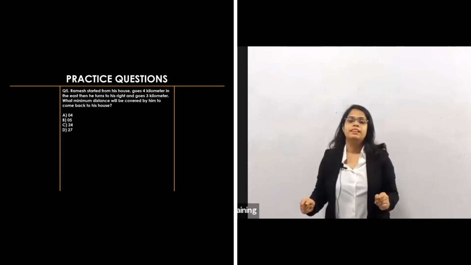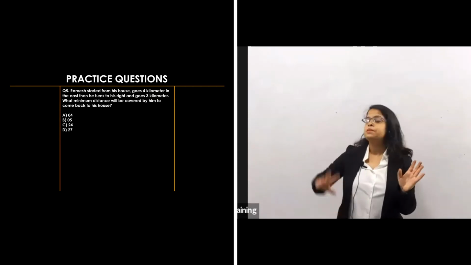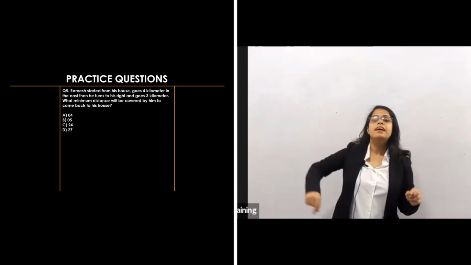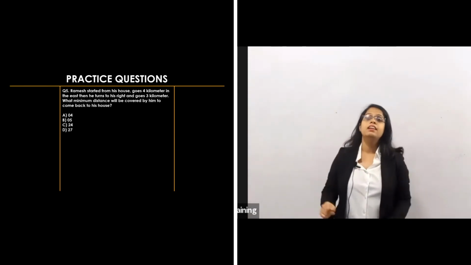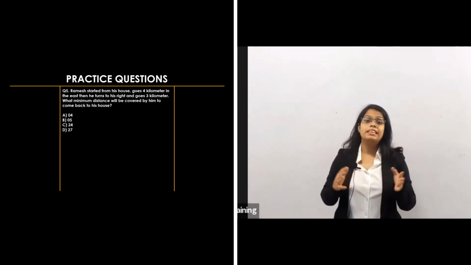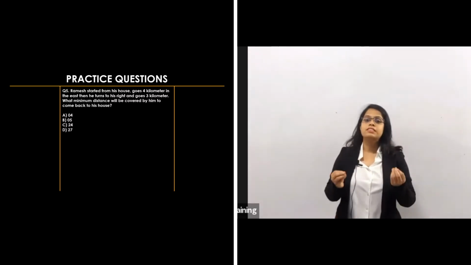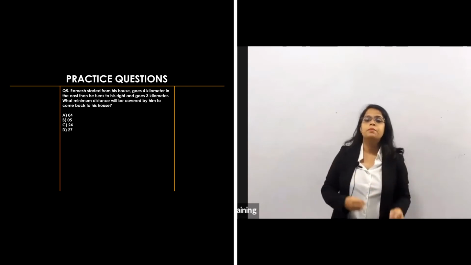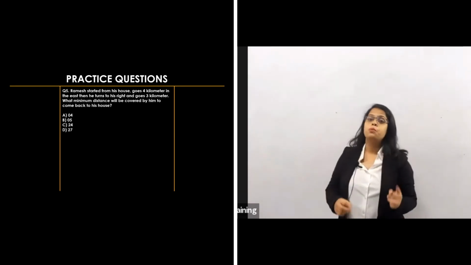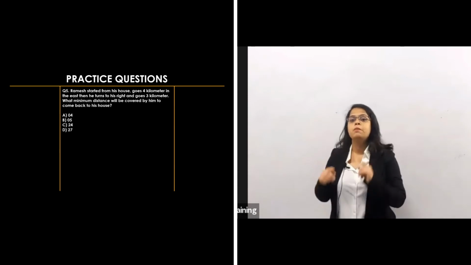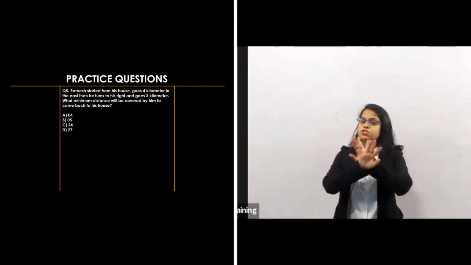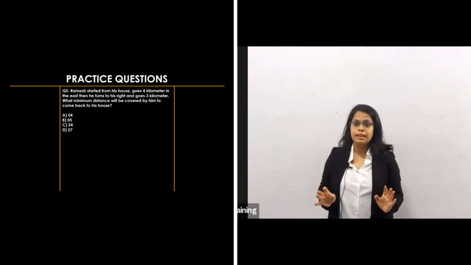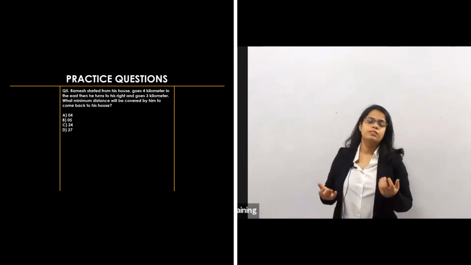And in type 3, the starting point and end point are not on a straight line, and between those points it makes a right angle triangle. So there we will use the Pythagoras theorem, which says that hypotenuse square is equal to side 1 square plus side 2 square. We will use that where the first point and end point are not on a straight line. You have to remember this. Is it okay? And we have solved this question on that.